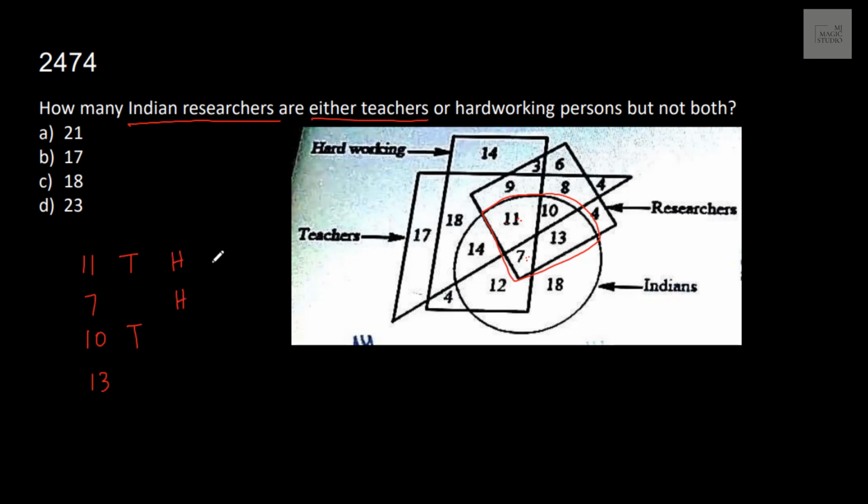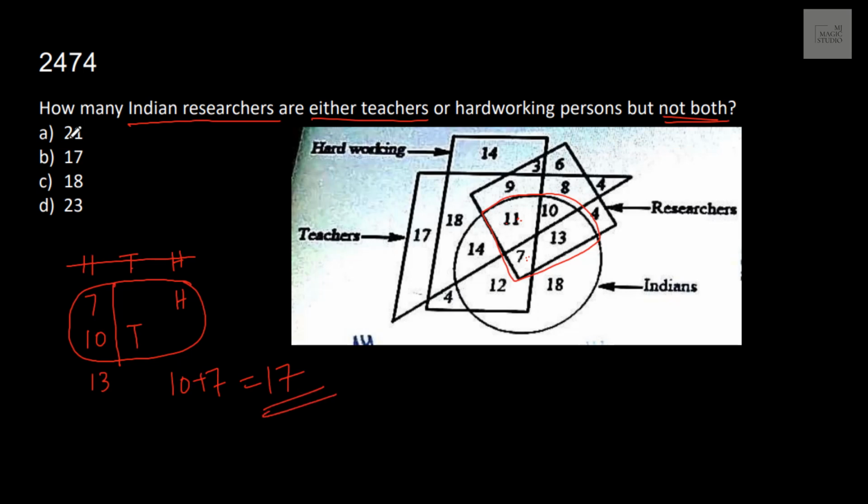We need the total of these, but not both. These two are both, we don't require this. We require either hardworking or teacher, but not both. That is 10 plus 7. It should be 17 people they are looking for. Option B is the answer.